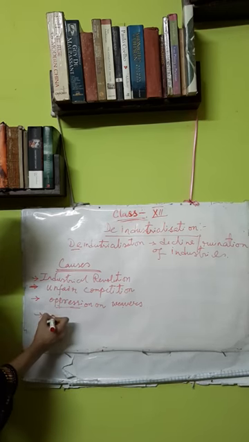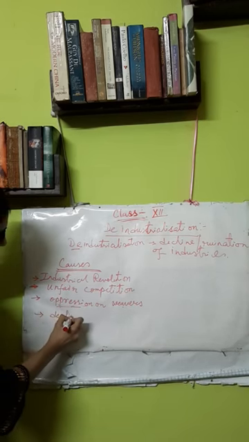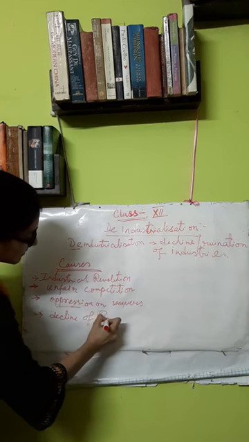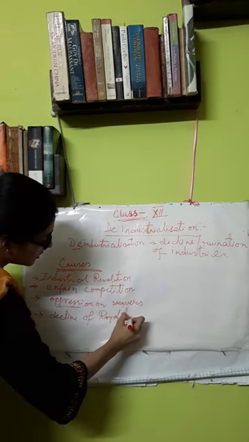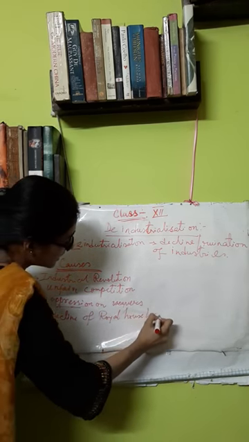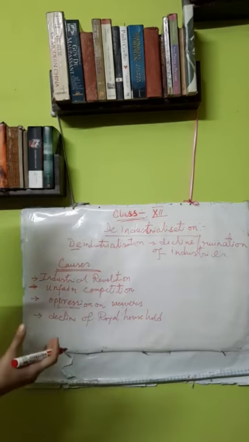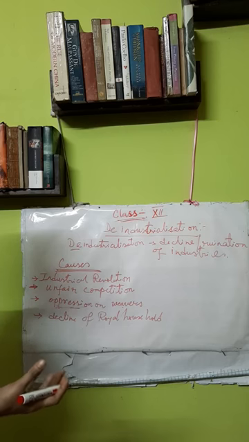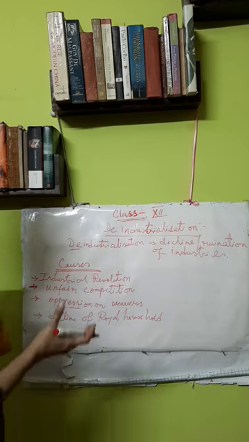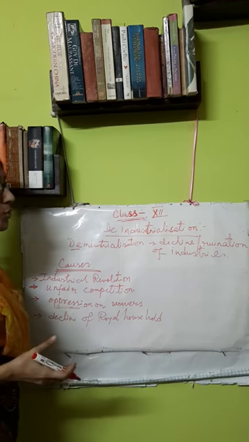Also we see the decline of royal household. Royal household means the native rulers, the Indian native princes, who were declining because the British were capturing the Indian states and establishing their own rule.